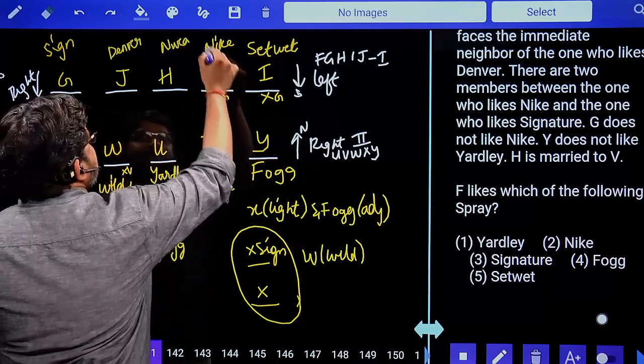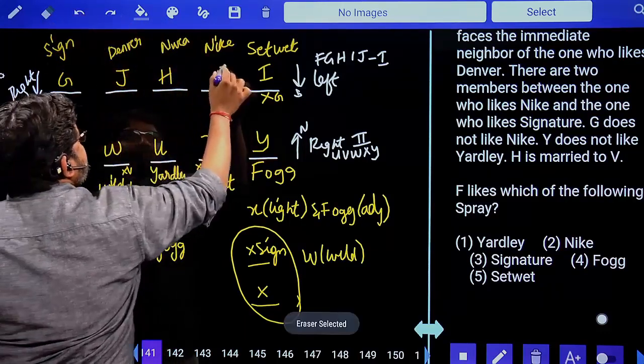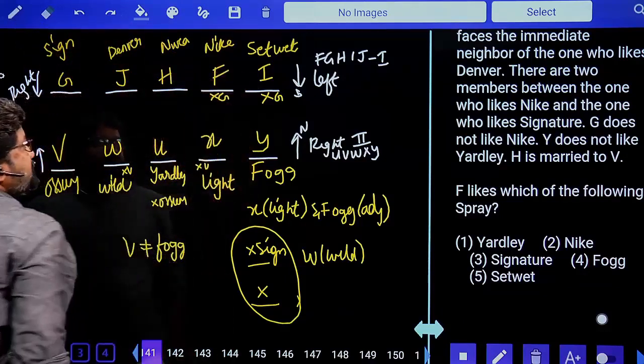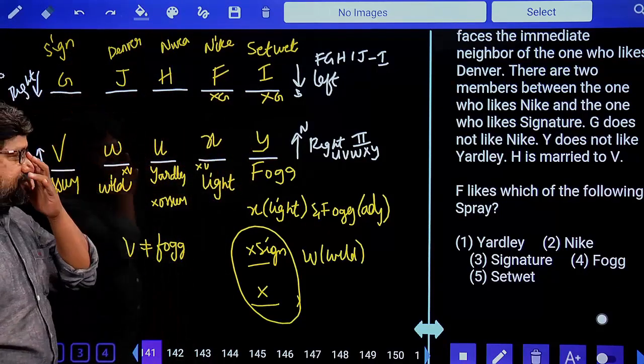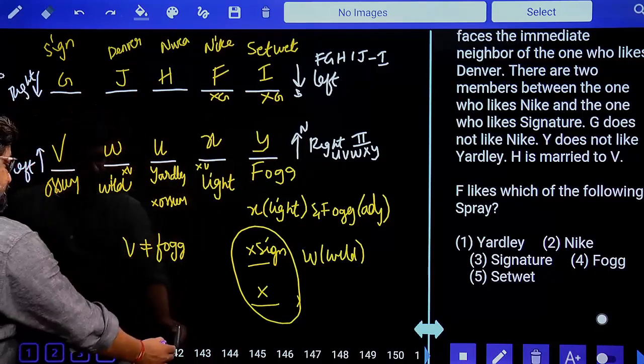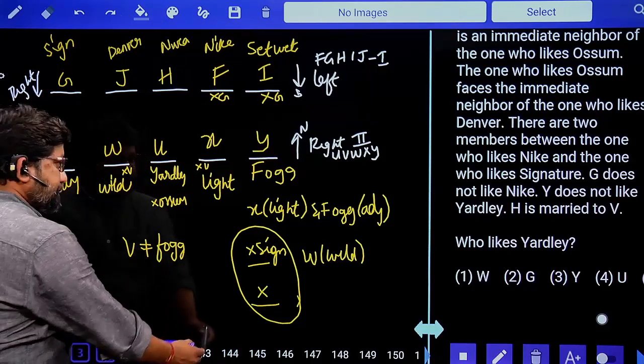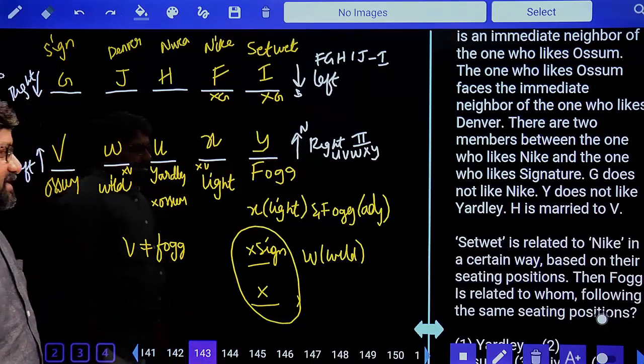Sorry, finally, this should have been F here. The one who is left out finally is F. This is F. So J is already fixed earlier. F likes which of the following spray? Nike. Next, 142. Who likes Yardley? Yardley is liked by U. Fourth option.